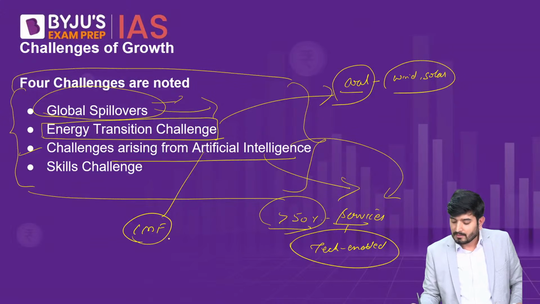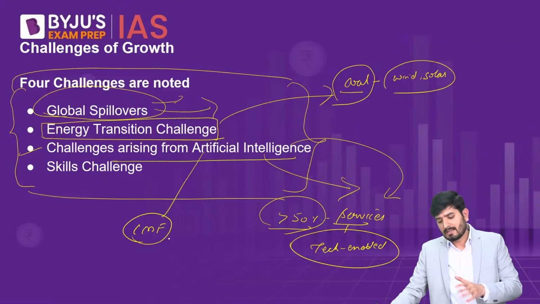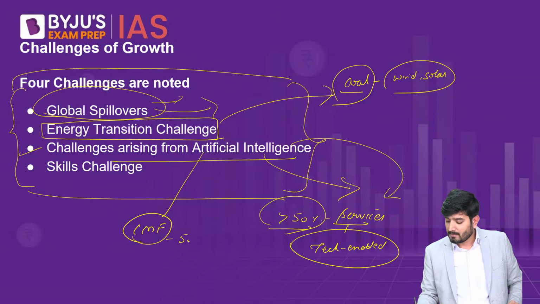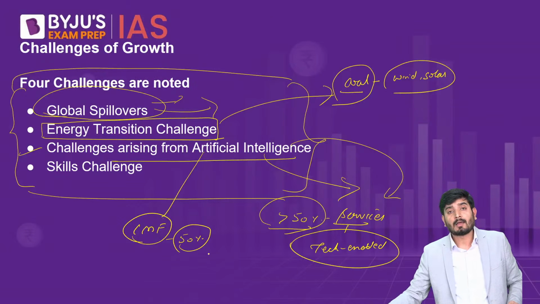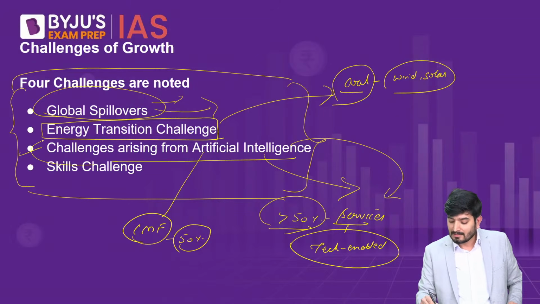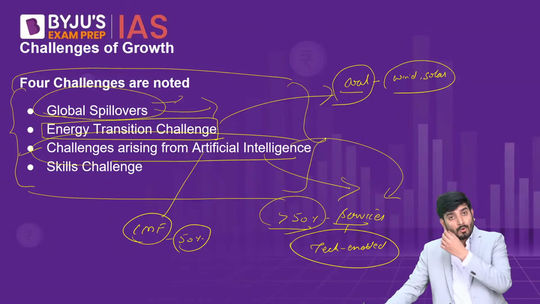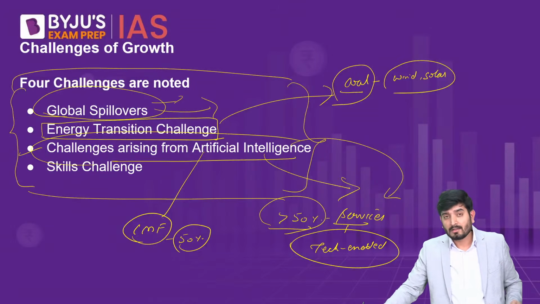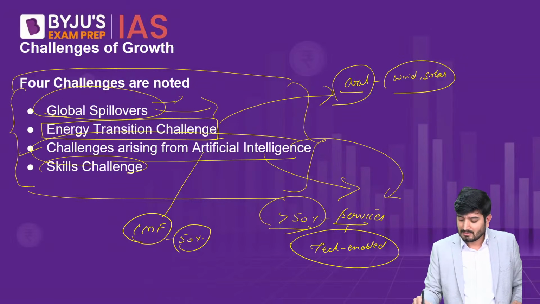The IMF, in its working paper, which has been mentioned in this particular document, the Indian Economy a Review presented by the Department of Economic Affairs, says that more than 50% of the global economic employment is at risk because of the challenges arising from this transition. So, artificial intelligence is something which is posing a great challenge to the Indian economy in the coming years and the coming decade. And the last one is the skills challenge.